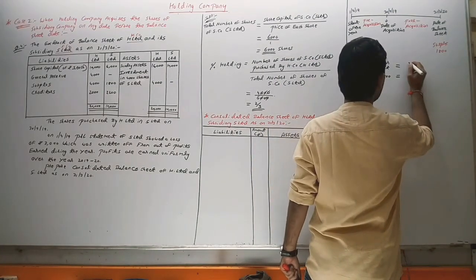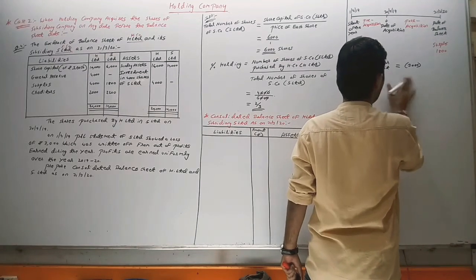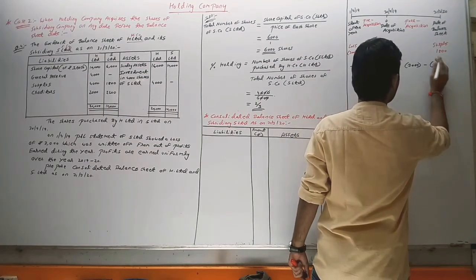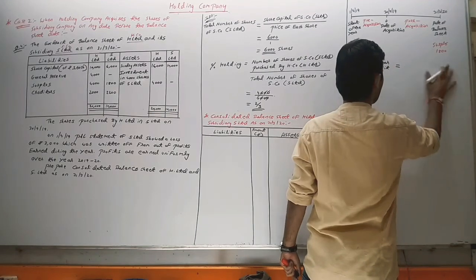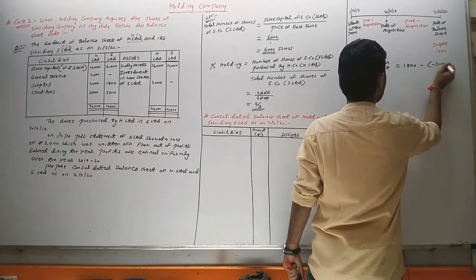Okay, so this 3,000 minus 1,800, minus this 3,000.